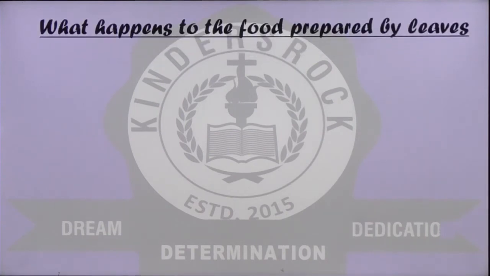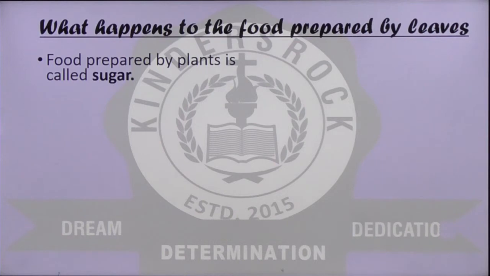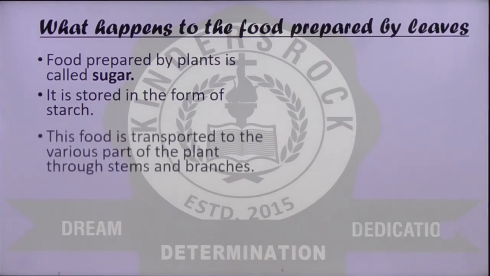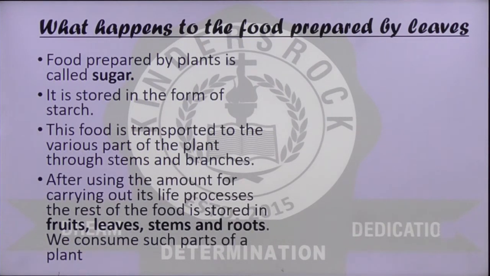What happens to the food prepared by the leaves? Let us look at this. Food prepared by the plant is called sugar. It is stored in the form of starch. This food is then transported to the various parts of the plant through stems and branches. After using the amount needed for carrying out its life processes, the rest of the food is stored in fruits, leaves, stems and roots. We consume such parts of a plant.